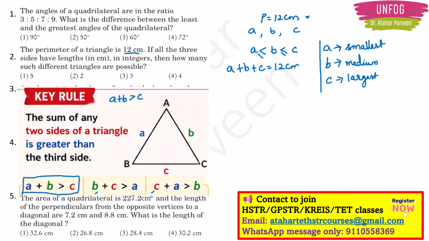That is the perimeter. So with this we have a plus b is equal to 12 minus c, right? But then we also have a plus b is greater than c, right? So here I can write a plus b is greater than c.